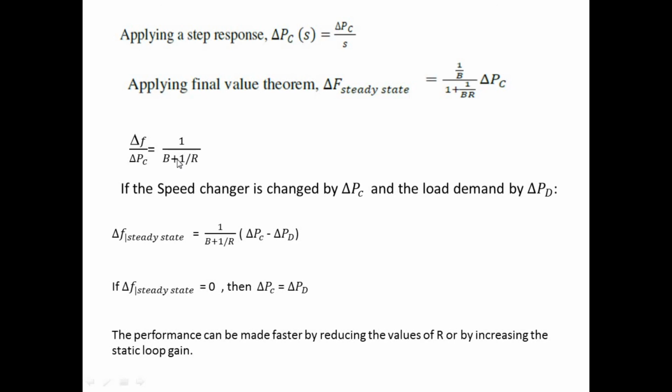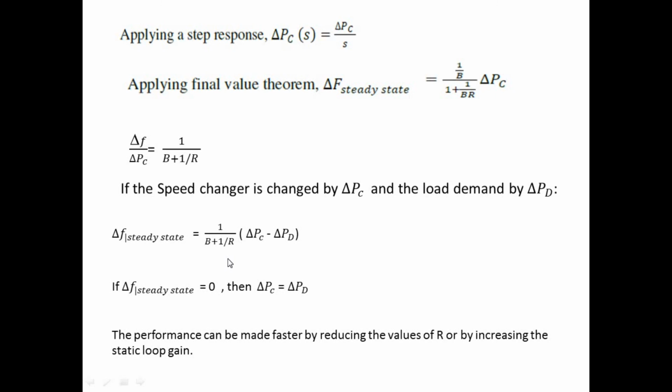So far we have found the steady state response with respect to del PC and del PD. Individually, now we are going to add these two steady state responses together. That is the del F steady state with respect to del PD and del PC. So all together at last we will get this equation. It means we are just adding the outputs of these two cases, that's all.